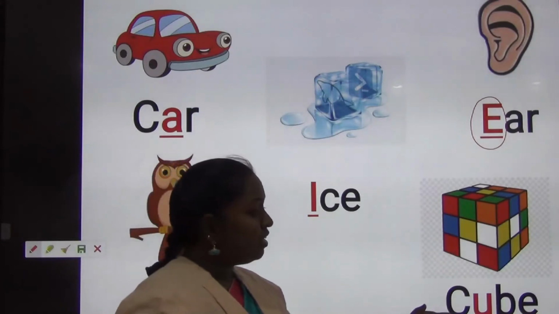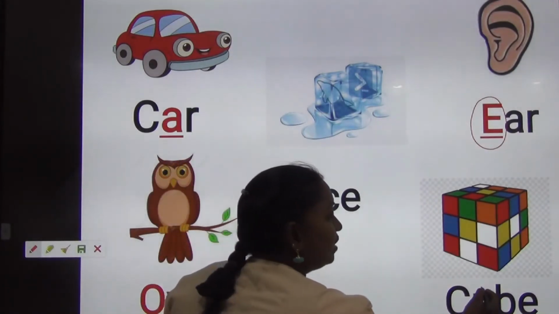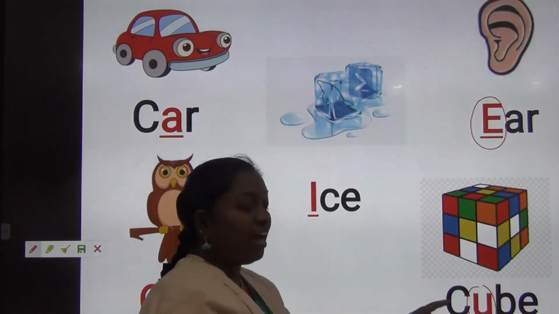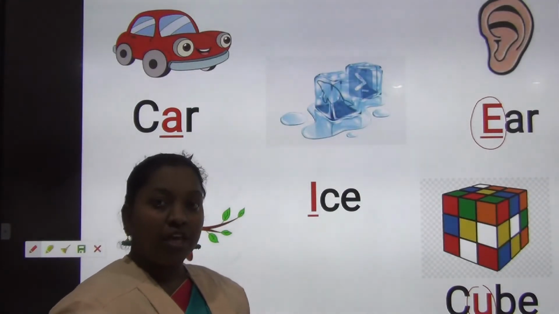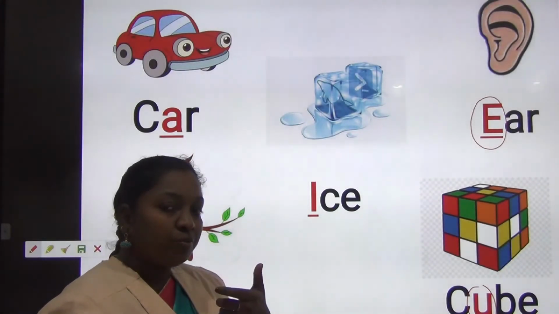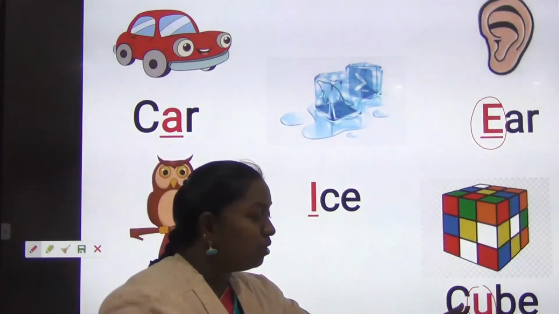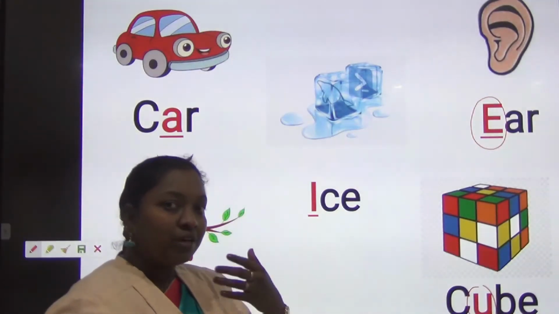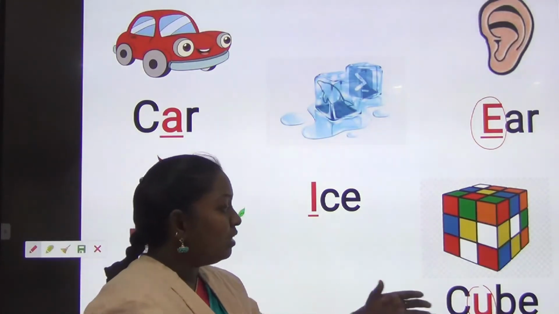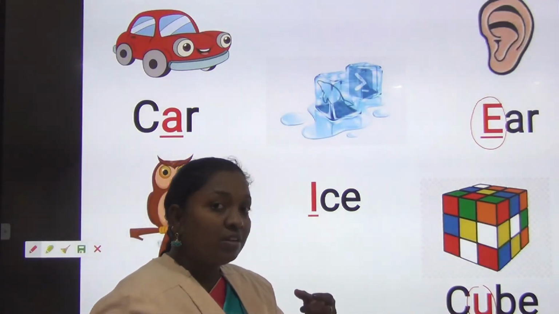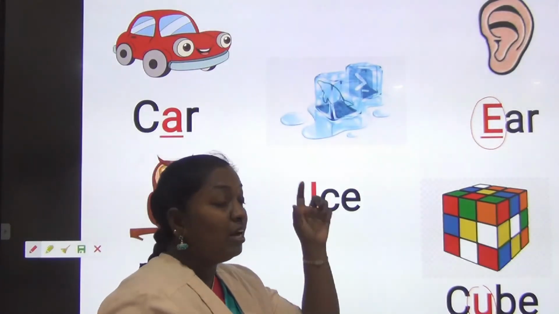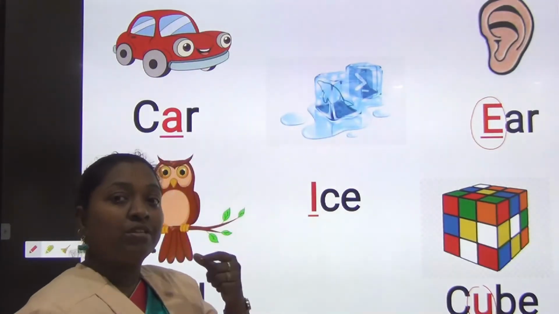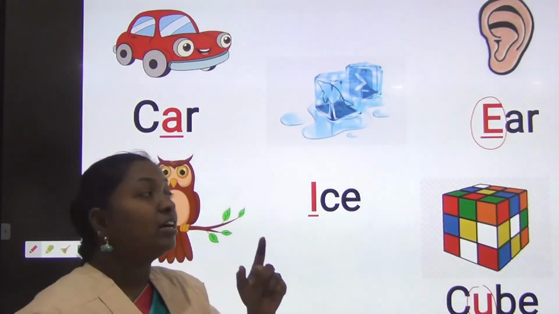Next, look at the letter U. After adding this letter, see what this is called? C-U-B-E, cube. U sound is producing, no? When I am saying this word, cube, U. Okay, U sound is produced while pronouncing this. So this is the last vowel, U, cube. Let me say one more time. Which sound are you able to get clearly?